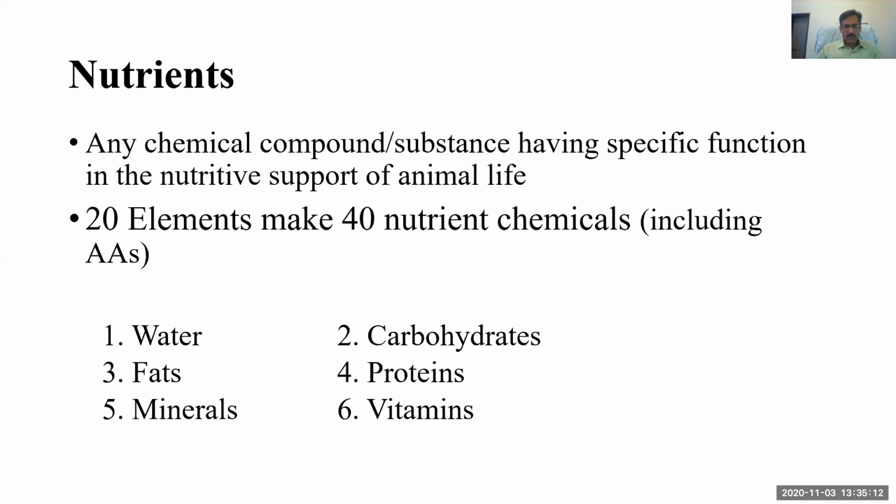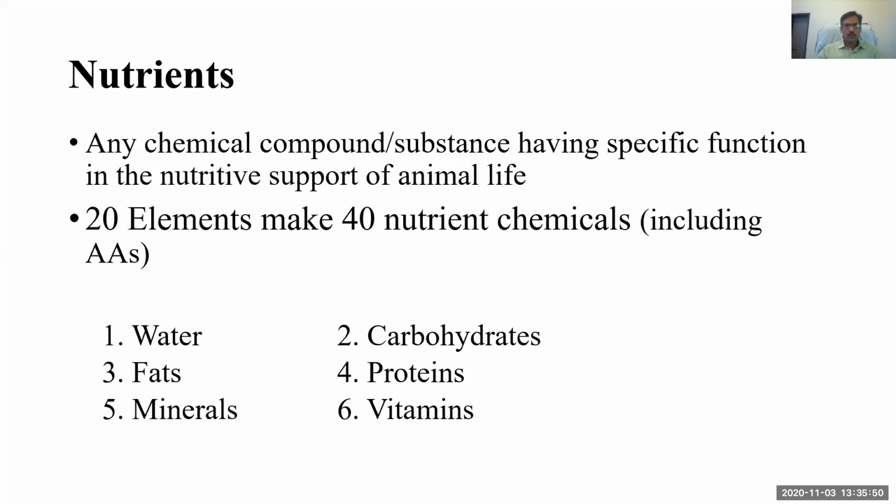From these 20 elements, almost 40 chemicals or nutrients are considered nutrients because they support life or the working of the individual body. But not all of these 40 nutrients are essential. Some of them are required in a diet. Some are not required in a diet, but they are synthesized in the body.